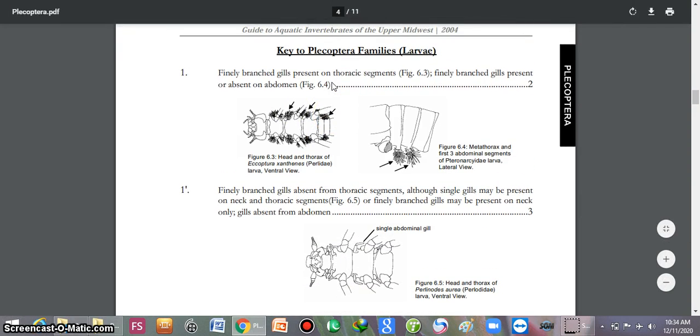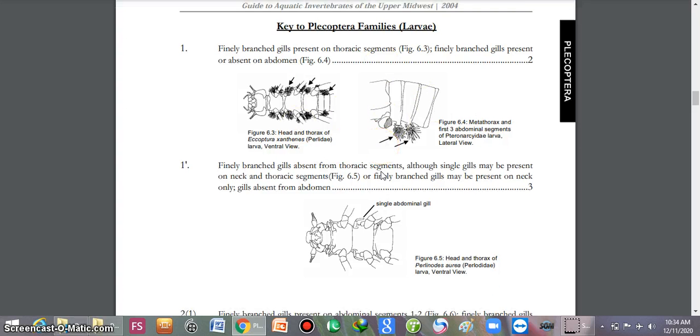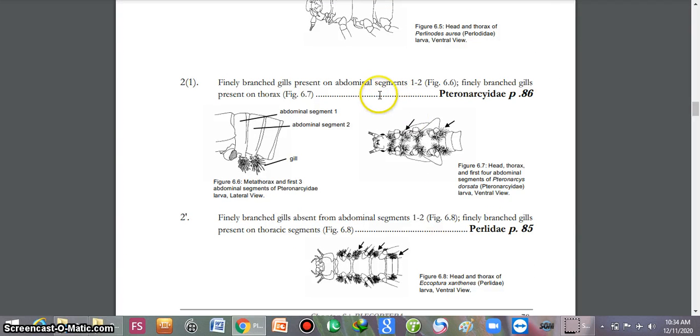Now these are the various branches of the Plecoptera families. Finely branched gills present on the thoracic segments. Finely branched gills present or absent on the abdomen. These are clearly visible in the diagram. Finely branched gills absent from the thoracic segments, although single gills may be present on the neck or thoracic segments. Single gills are present on the neck and the abdominal segments. Finely branched gills present on the abdominal segments. These are visible in the diagram.